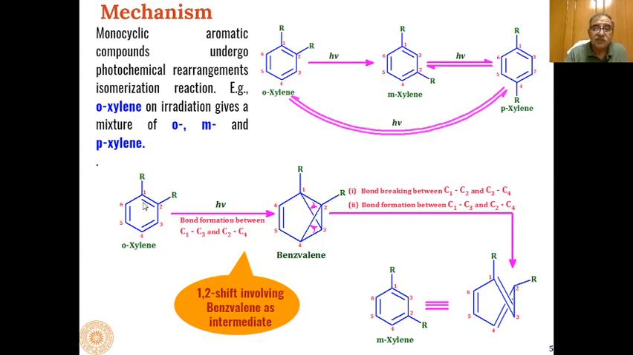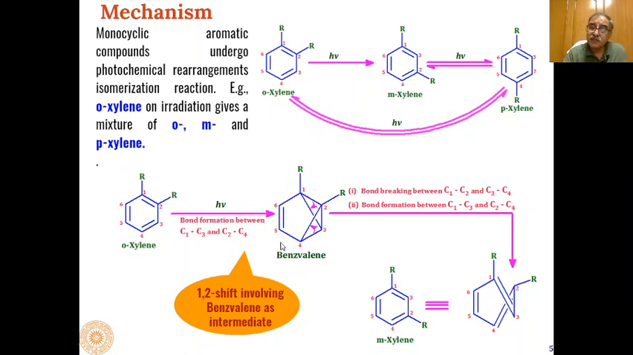So basically what is happening, 1 and 2 means 2 electrons, 3 and 4 means 2 electrons. So 1 electron from here interacts with 1 electron at the 3 position, and we will get a carbon-carbon bond at the 1 and 3 position. Then 1 electron is remaining at 2 and 1 electron is remaining at 4 position, they will form a carbon-carbon bond at 2 and 4 positions. So this is how we will get benzvalene from orthoxylene.